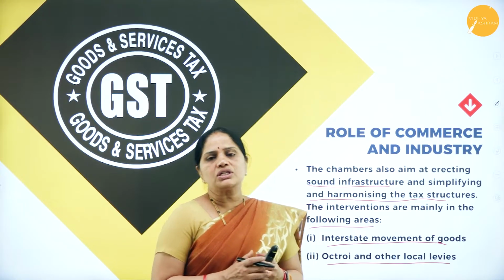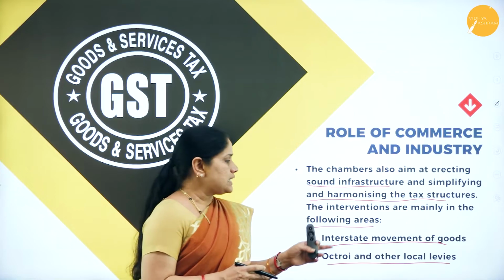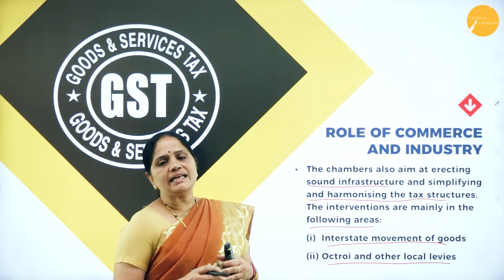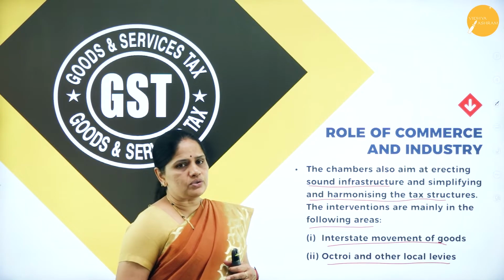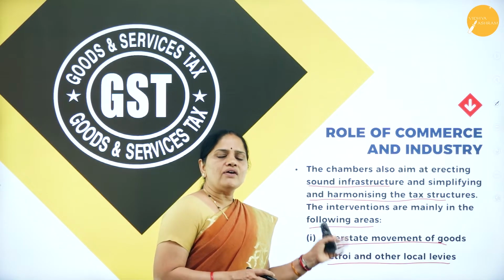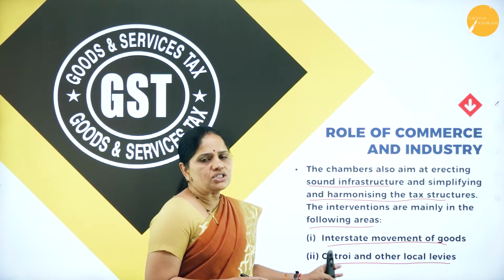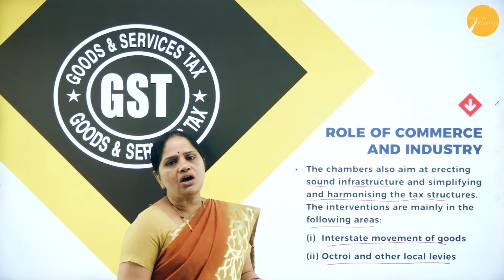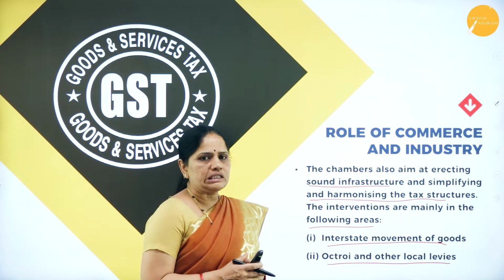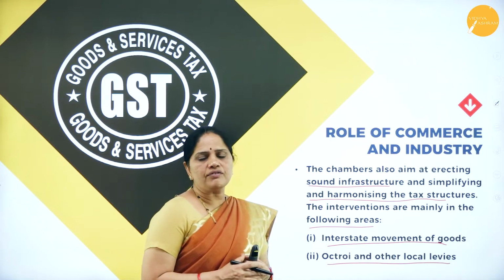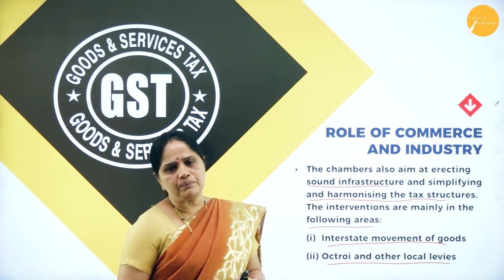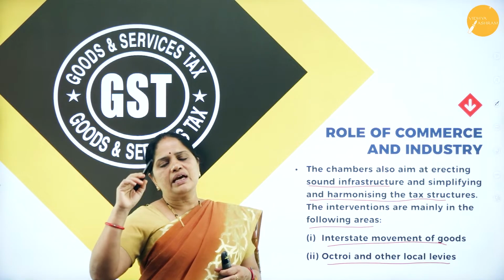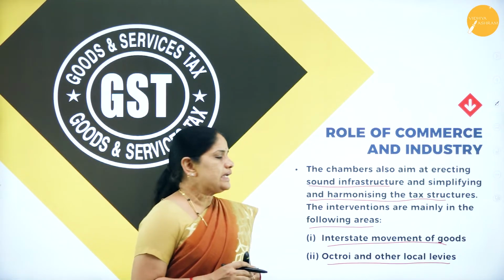This octroi adds to the value of goods. Now, with the advent of the GST, this octroi has been abolished, and now we don't have this octroi on almost all the goods, because of which the goods have become cheaper. So, goods, when they reach the destination, only then will the tax be collected.